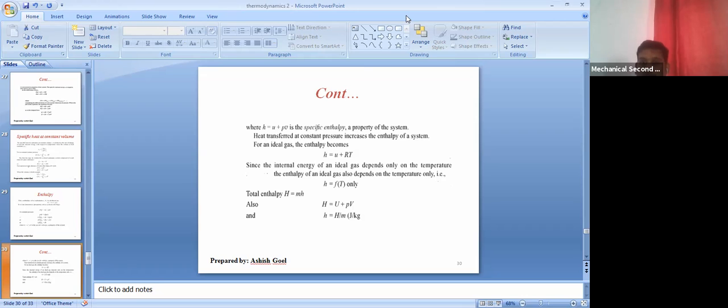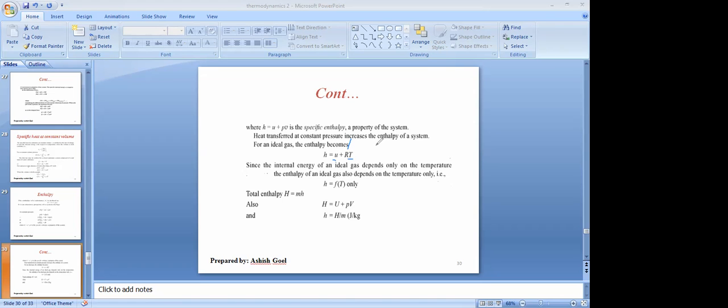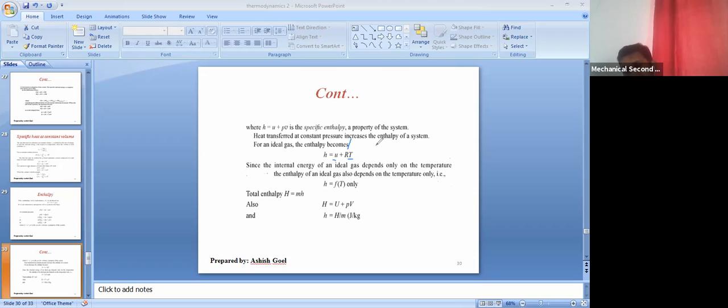Now just look at this equation. U is a function of temperature only. R is the gas constant and T is the temperature itself. So from here, can we say that H is a function of temperature only? Yes, sir. All of you, please respond. Because U is a function of temperature, as we discussed in the last class, R is the gas constant, a constant quantity, and T itself is nothing but the temperature.